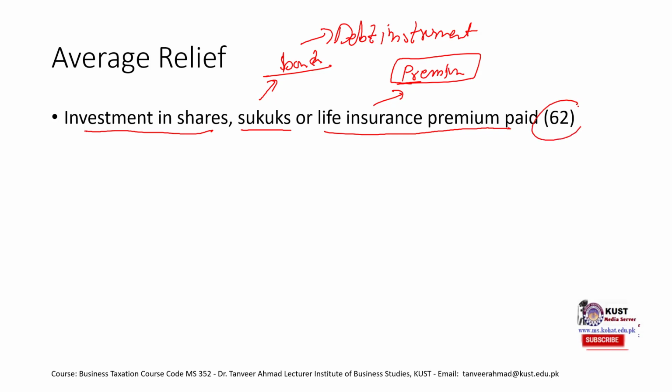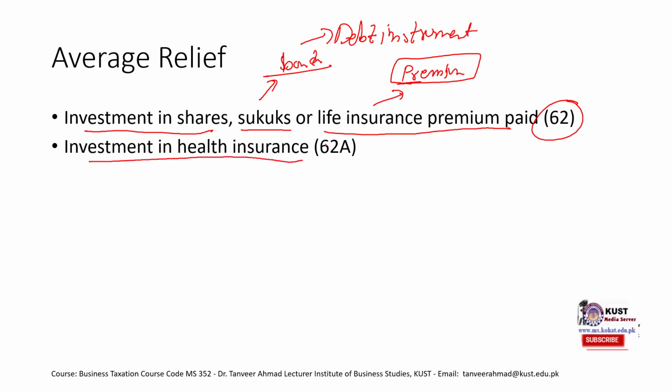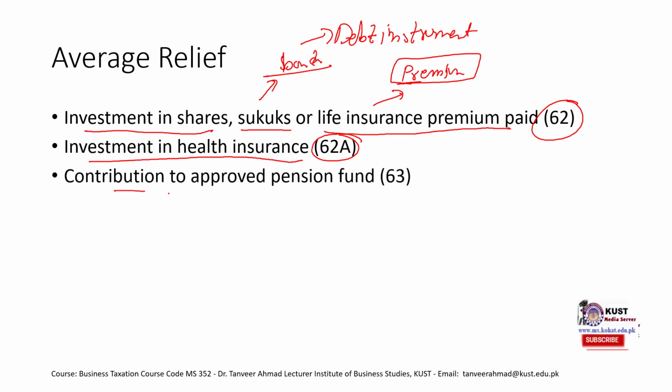This is covered in section 62. Then we have investment in health insurance. We are going to discuss each of these reliefs in detail. This is covered in section 62A, and then contribution to approved pension funds is covered in section 63. So let's just start with investment in shares.